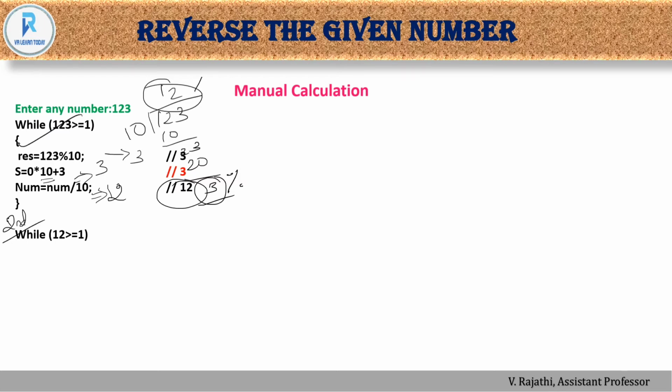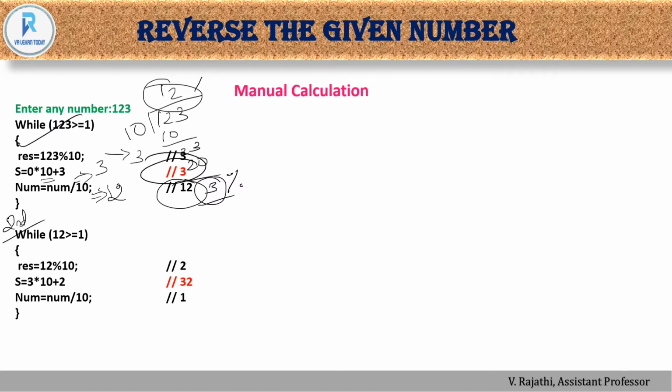In the second iteration, the num value is now 12. So 12 is greater than or equal to 1. Obviously the condition is true, so it will enter into the loop. So res equal to 12 modulo division 10, which gives the remainder. The remainder is 2, and now s equal to, the previous s value is 3. So s equal to 3 into 10 plus 2. So 32 will be the answer, and num equal to num normal division by 10 will be 1.